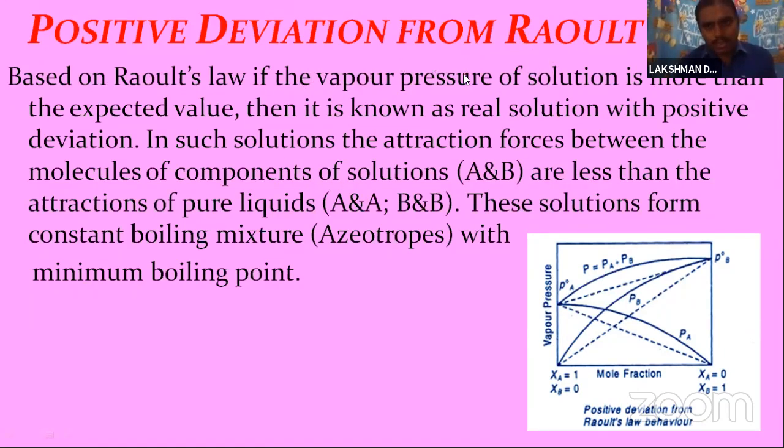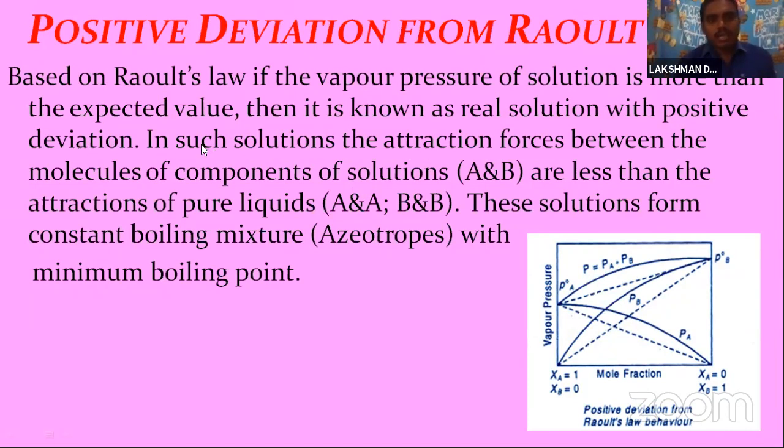So let us see positive deviation here. If the vapor pressure of a solution is more than the expected value from Raoult's law, then it is known as a real solution with positive deviation.